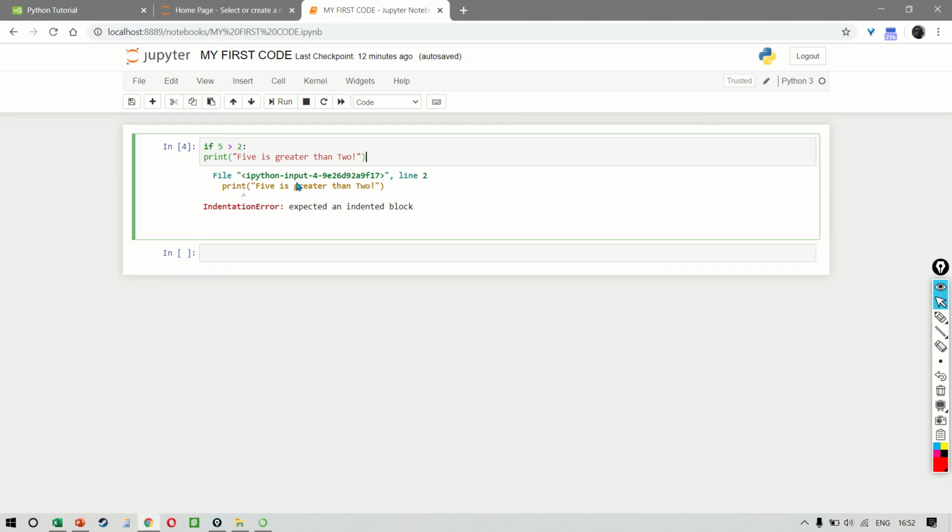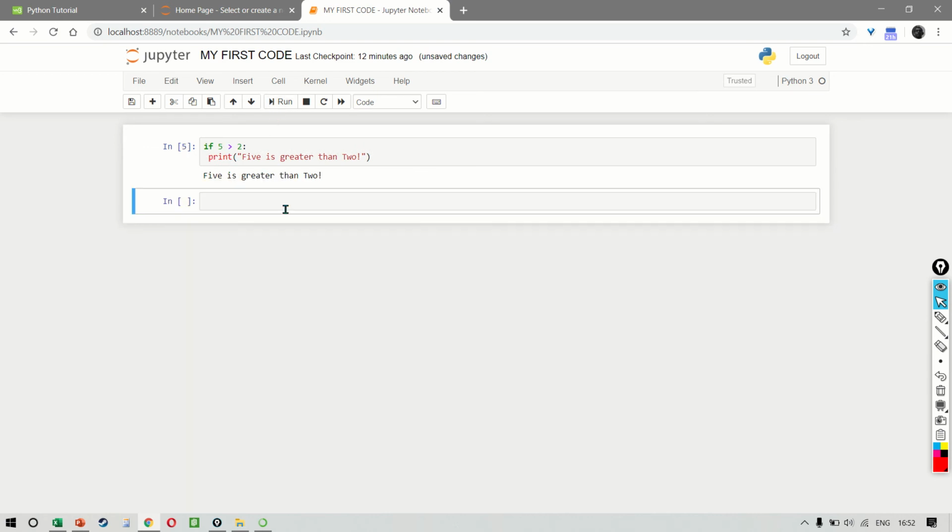Now, how many spaces should you give? It doesn't matter. How many spaces you want to give is up to you as a programmer, but it has to be at least one. For example, if I give one space and I click on run, then the result comes. Even if you want to give 5 spaces, the result will still come. My suggestion is to press the tab key so that there is a difference of one tab.